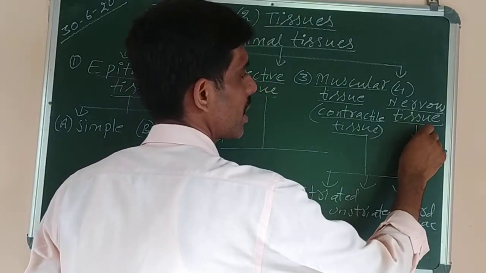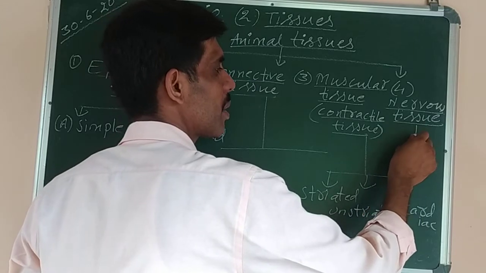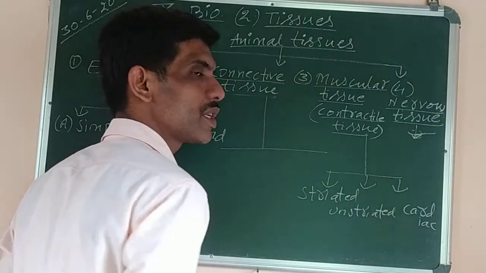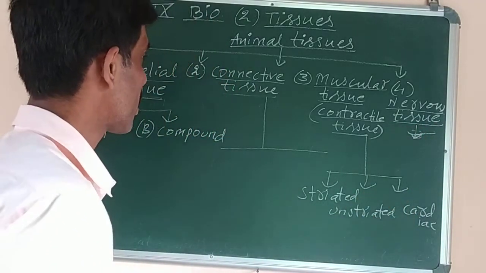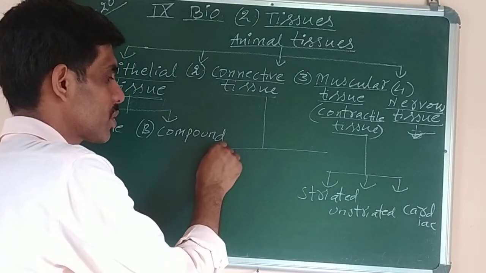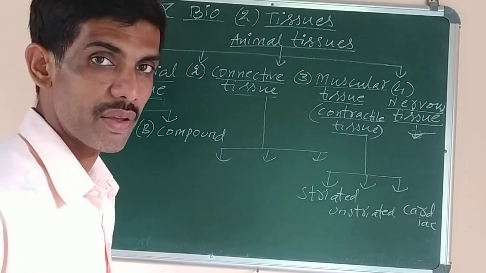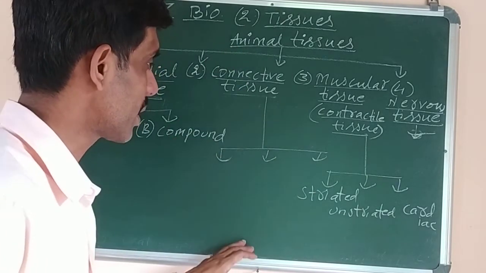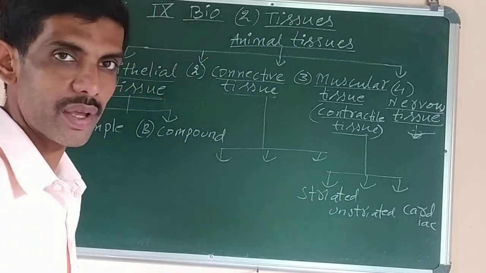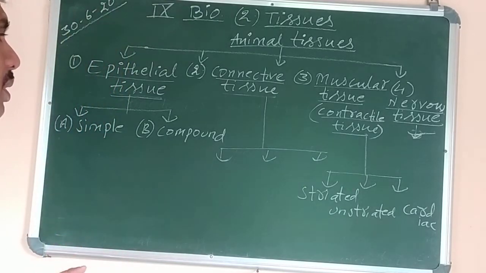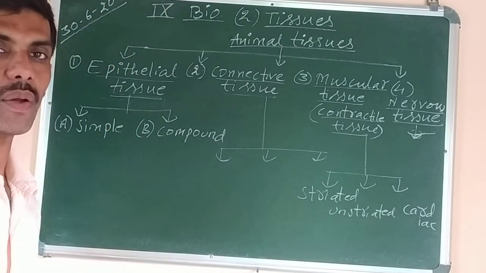Okay. Similarly, nervous tissue, there is no types, only one type is there, that is nerve cells, and it is present in brain, in spinal cord, and rest all parts of the body. Connective tissue, you can further write the fluid connective tissue is there, like blood and lymph is there. So this one will be very big. It's impossible to write it here. Okay.